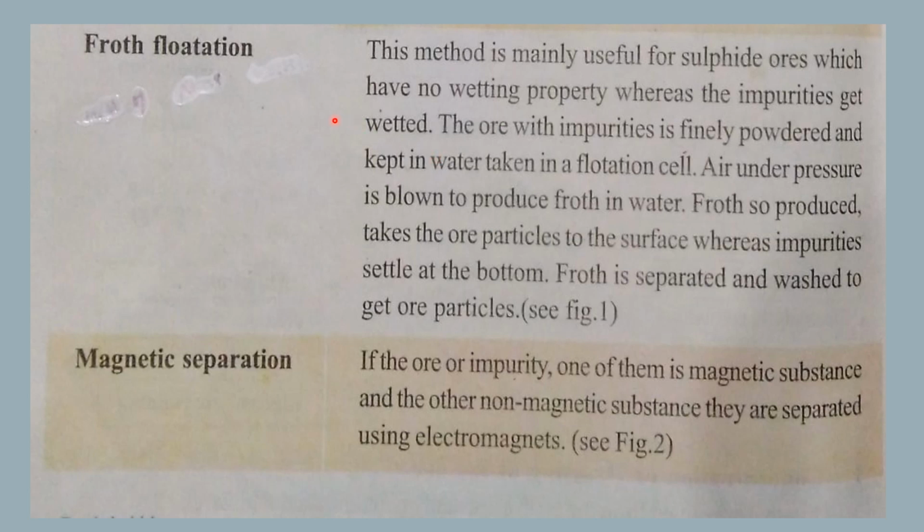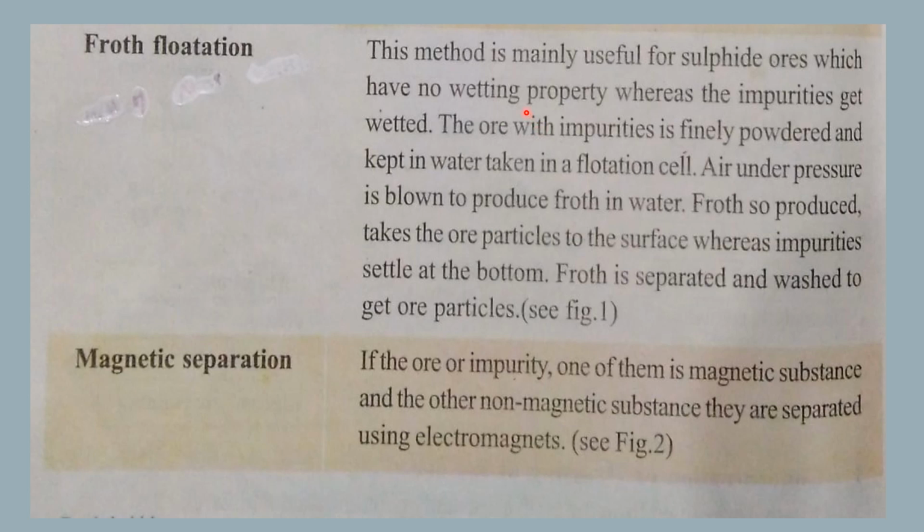Now the third process is froth flotation, and this process is mainly useful for sulfide ores. These ores have the property of not getting wet, meaning though water is mixed with them, they don't get wet, but the impurities, if they are present in it, they get wet. So in this way, this physical property of the metals helps to separate metal from its ore.